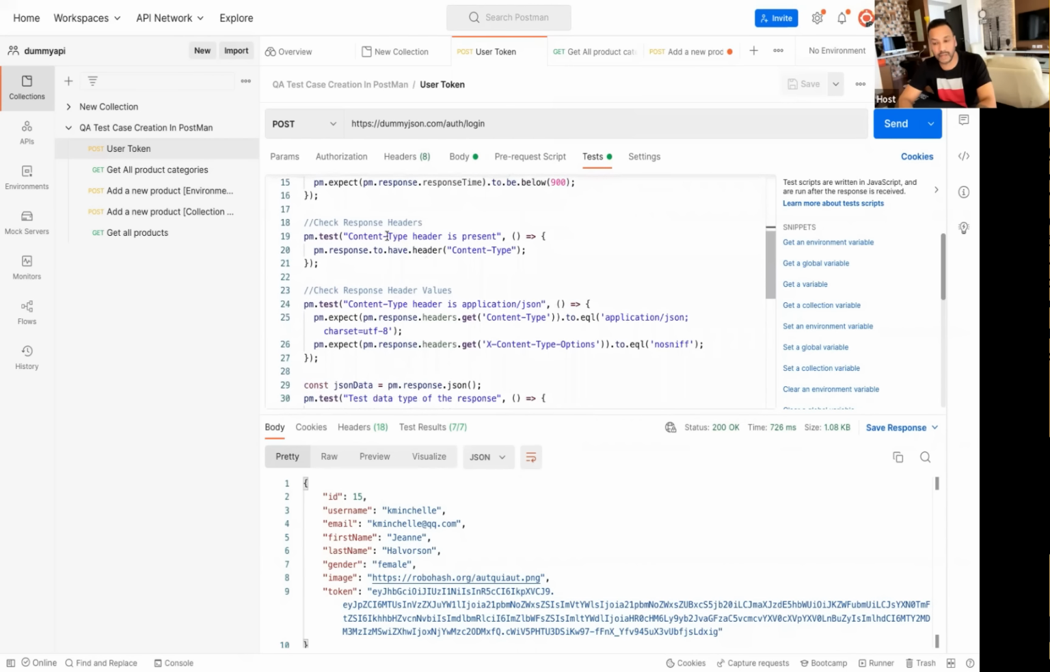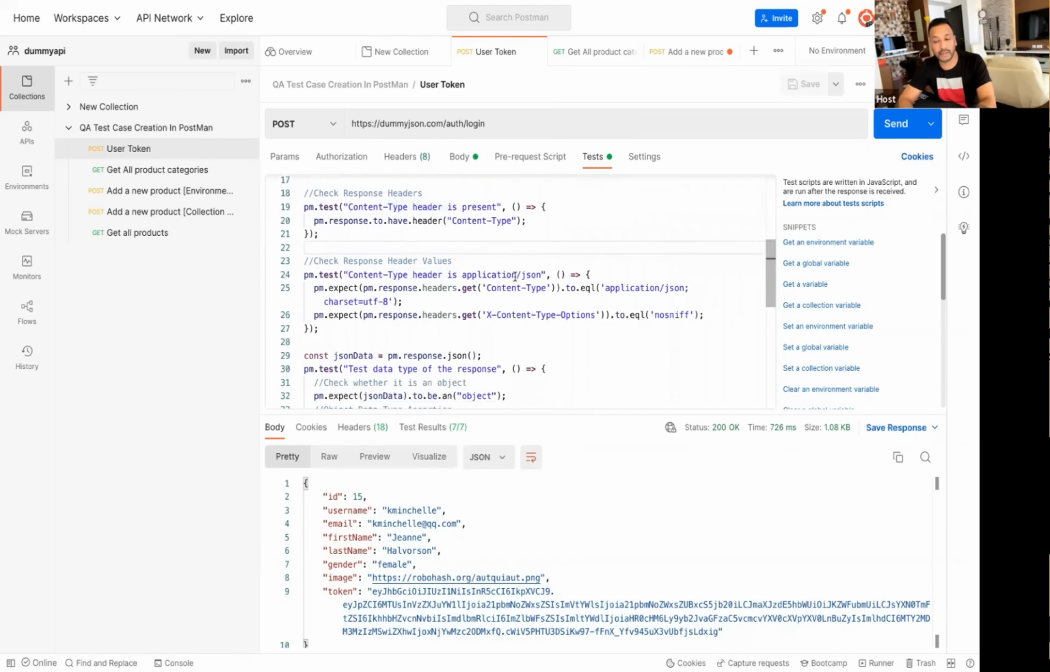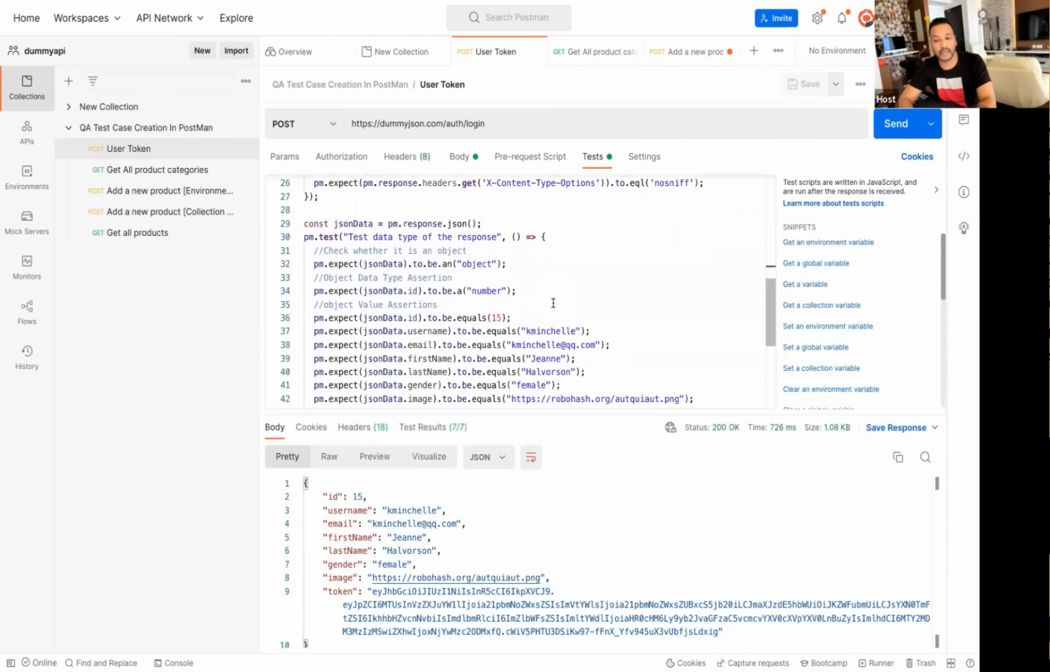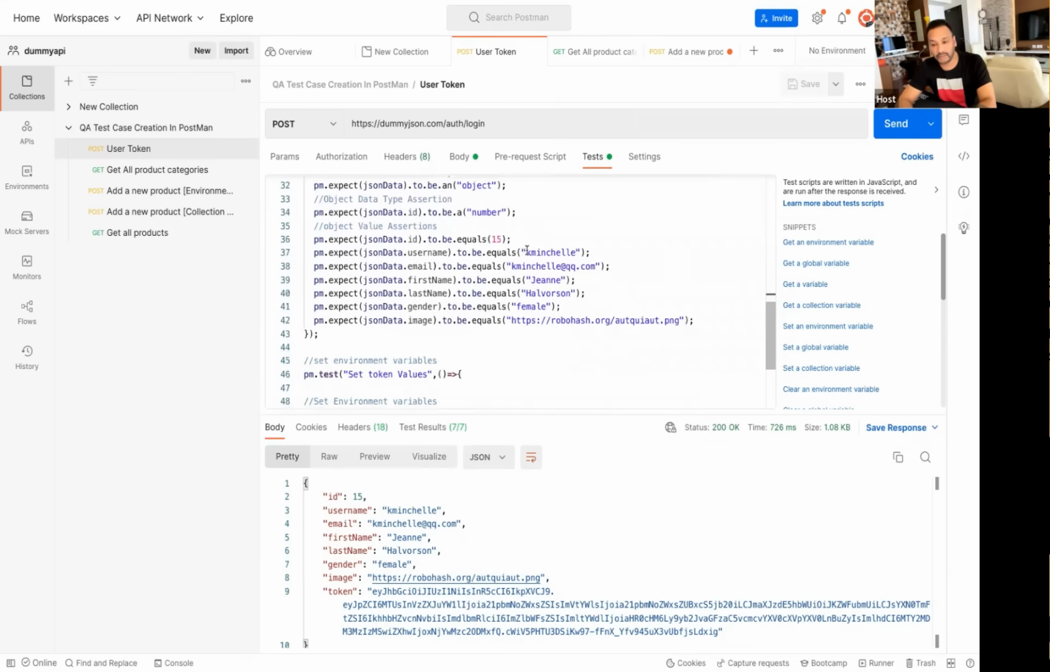Then we are checking whether the content type header is present or not. Then we are checking whether the content type header is equal to application/JSON or not. Then we are checking the test data in the response that we are getting, whatever user information we are passing, my email ID, password, first name, last name, everything, whether it is correct or not.